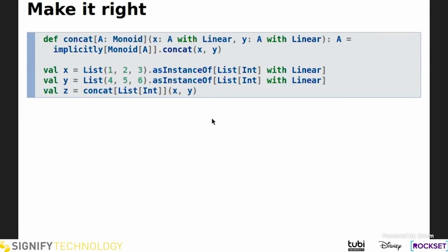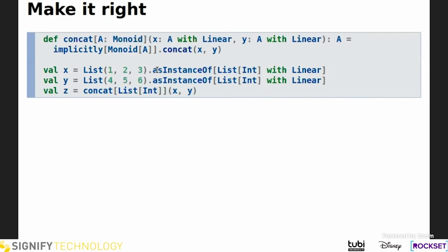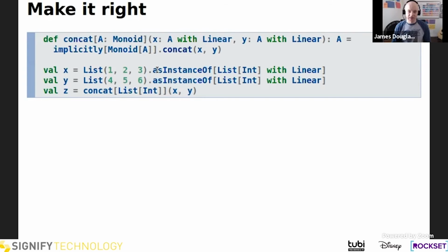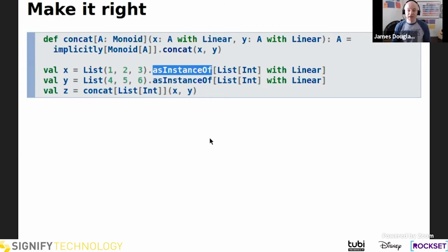And I was actually wondering, is there a way to get rid of the asInstanceOf stuff? Probably. It's pretty annoying to have to write it. One possible improvement for linear Scala is, rather than a marker interface, which causes all of this casting to be needed when we use it, using an annotation or something that actually gets erased by the compiler and then never even makes it into the bytecode.